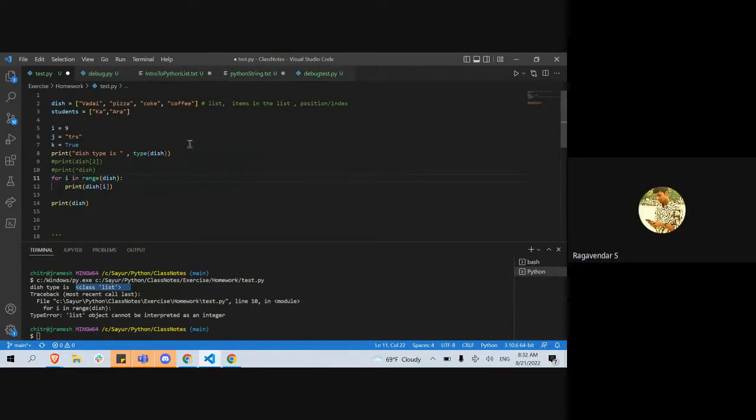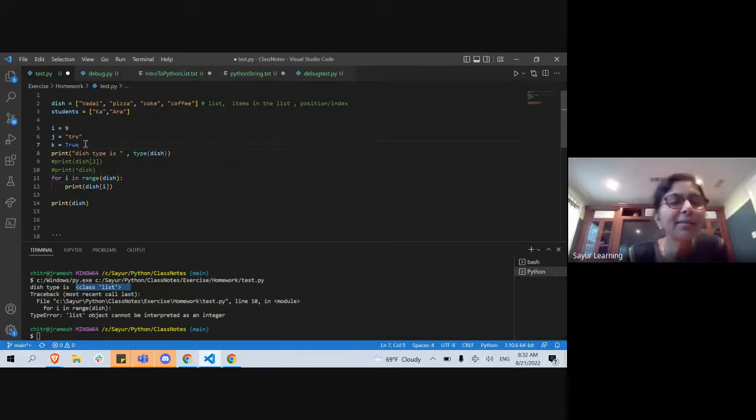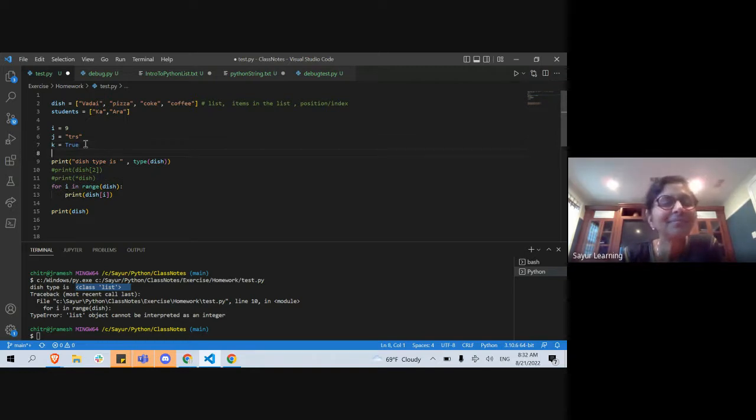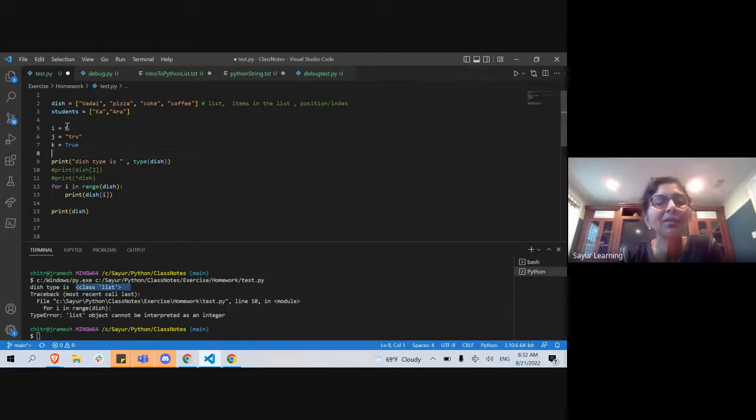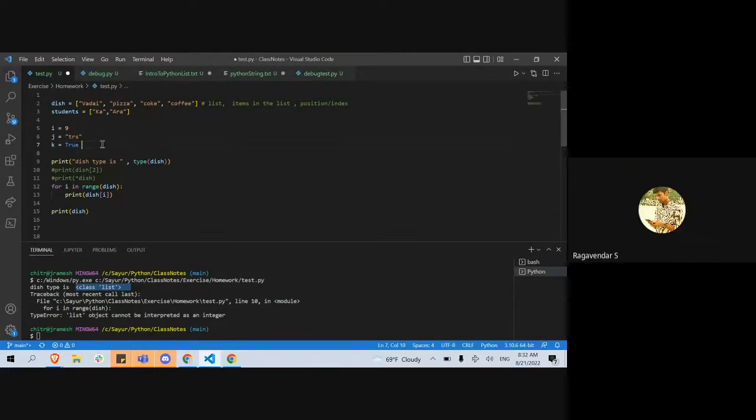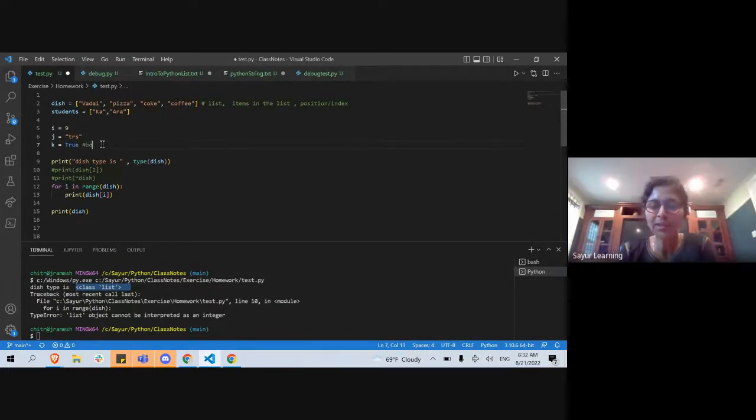This condition, ma'am, checks true or false, the data type. Anyway, what is the data type of K? So you have the basic ones, right? You have integer, you have string. What is the third one? It's a Boolean, okay? So that's a Boolean data type.